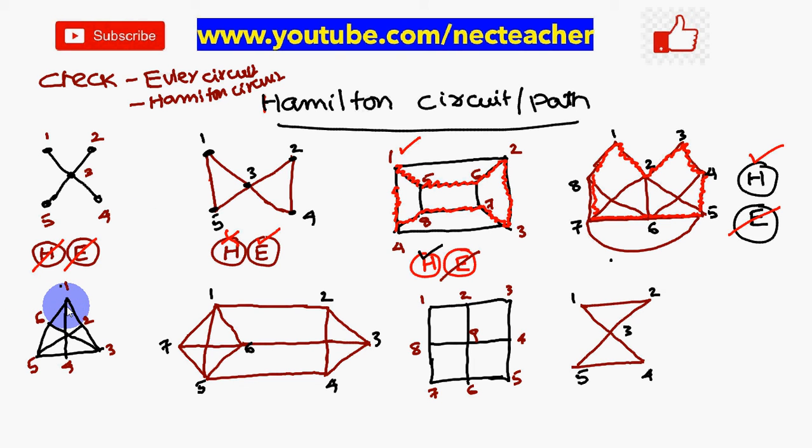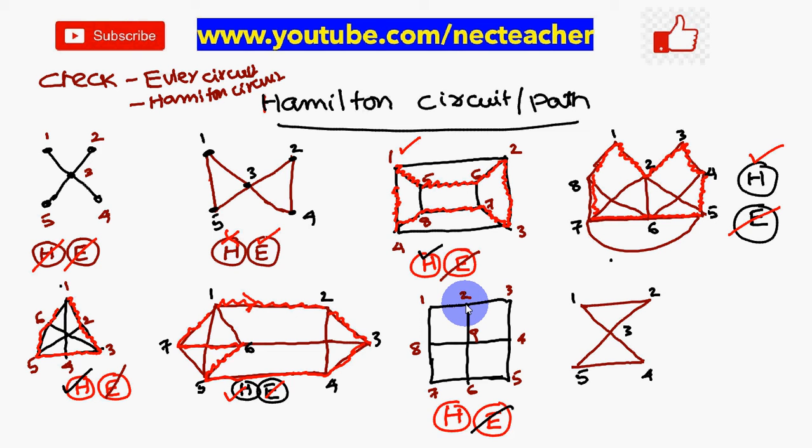Next we go for this one. Here also degree 3 exists. Therefore Euler circuit doesn't exist. Hamilton path exists. Next, for this diagram, this one has degree 4. This one has degree 3. Degree 3 means Euler circuit doesn't exist. Hamilton path exists. Just check it. Okay. Next, if you come across this one, degree 2, degree 3. So Euler circuit doesn't exist. So Hamilton circuit exists.